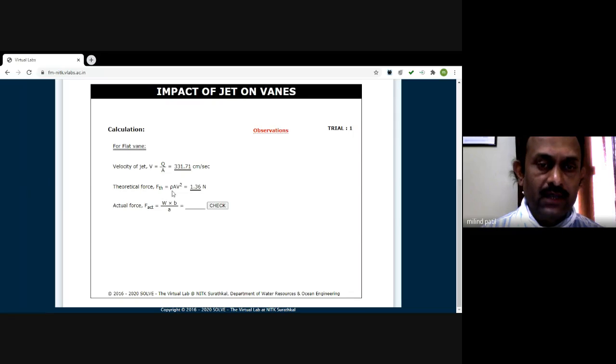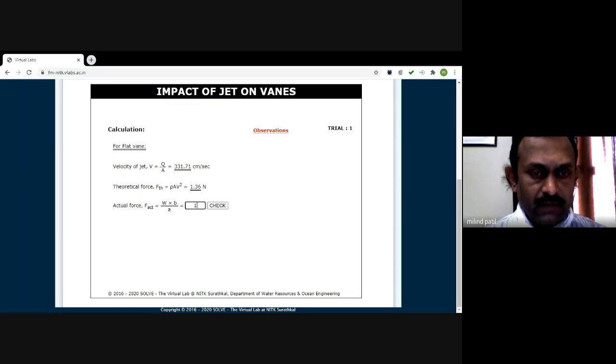Remember, while calculating this, you must look at the units of each quantity involved in the equation: density rho, area A, and velocity V. So balance the units first and then obtain the answer. Theoretically, the force is 1.36 Newton.